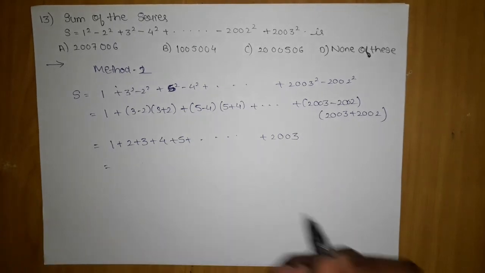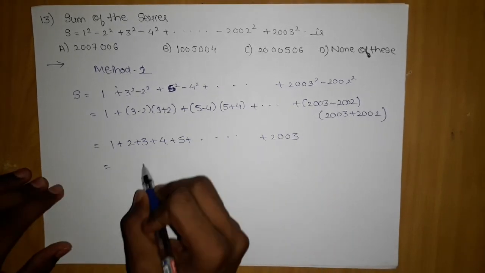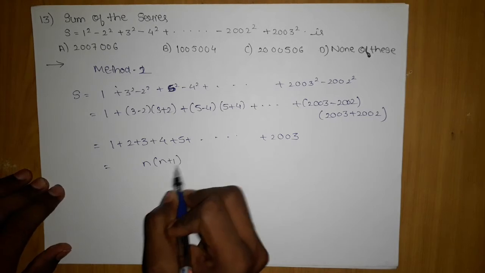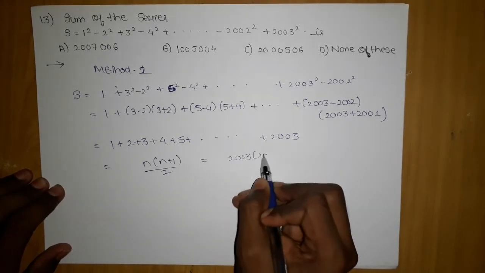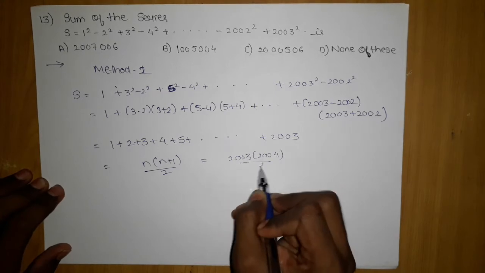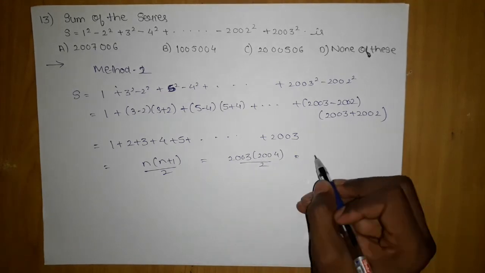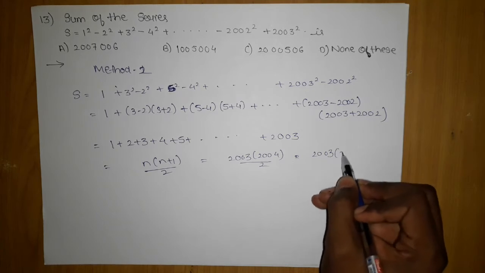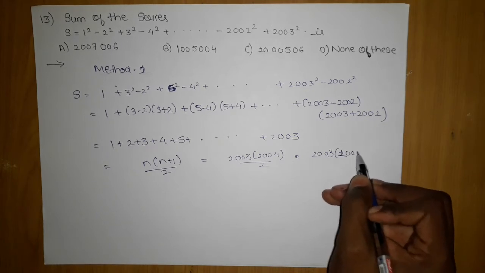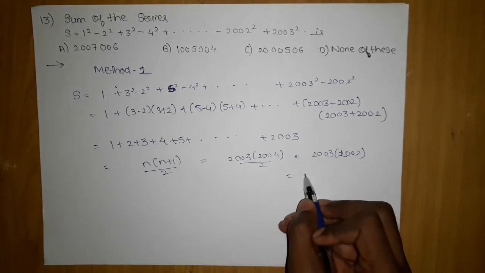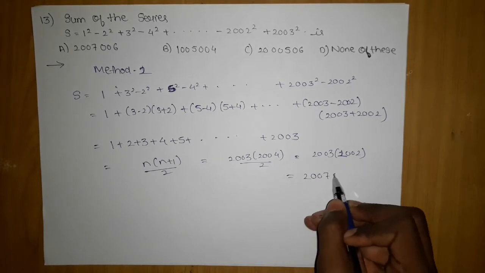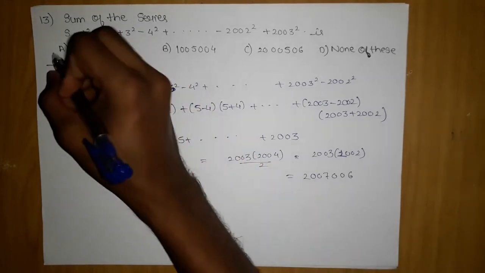Since this is a sum of n terms, we can apply the formula n into n plus 1 by 2, which gives me 2003 into 2004 upon 2, which gives 2003 into 1002, which gives something like 2006006. Which is the first option.